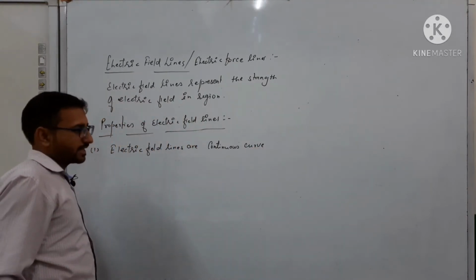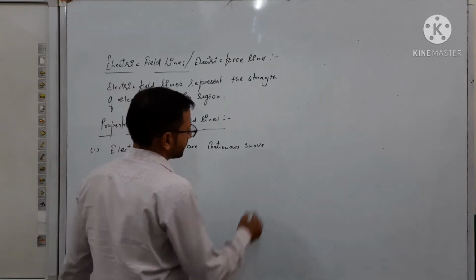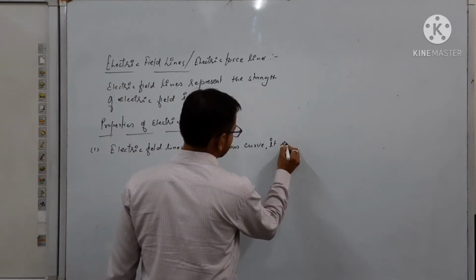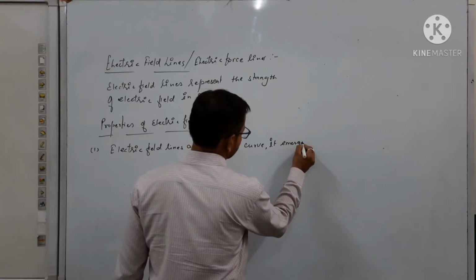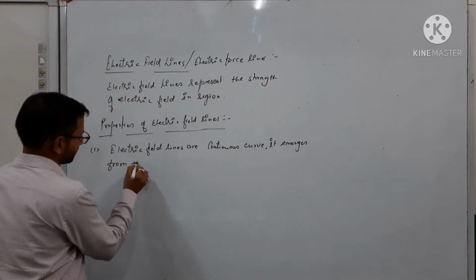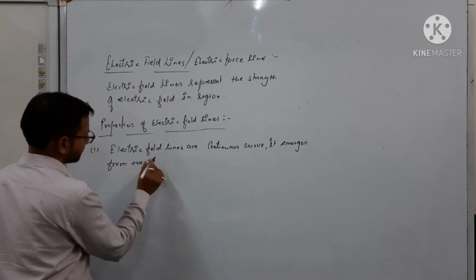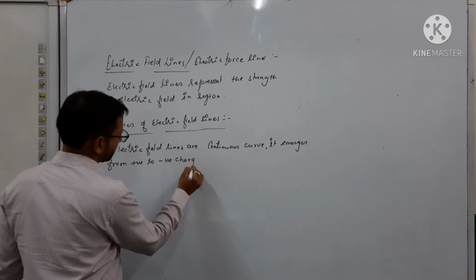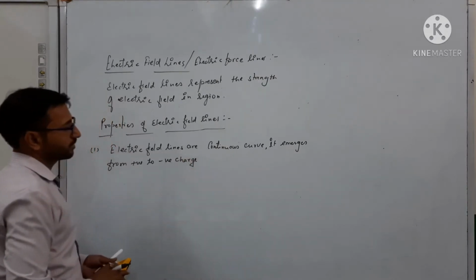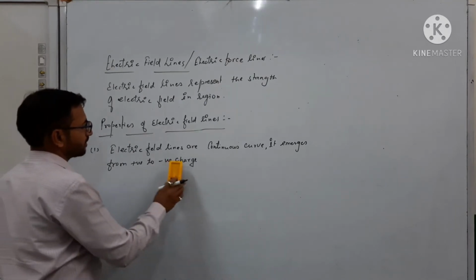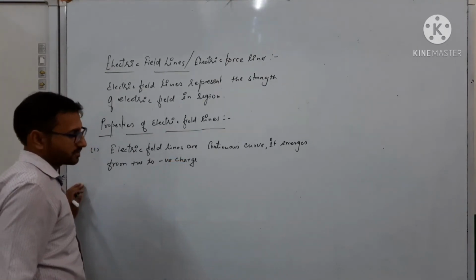Continuous curve means that it emerges from positive charge, positive to negative charge, or you can say it emerges from positive and enters in negative charge.